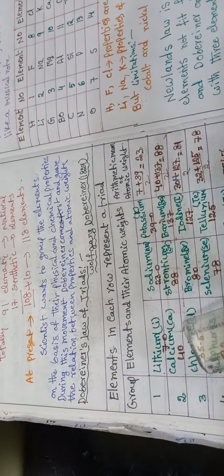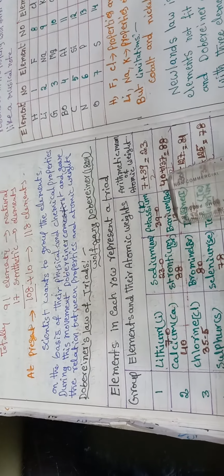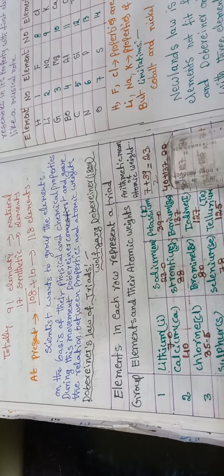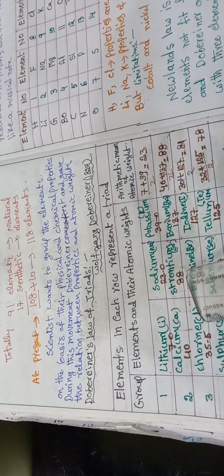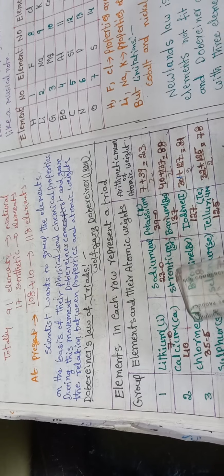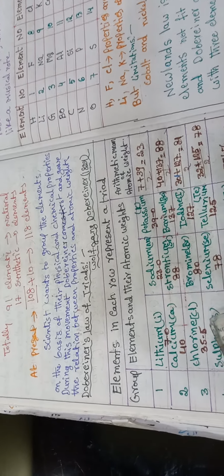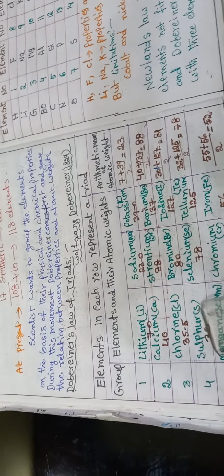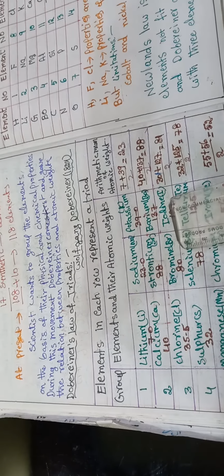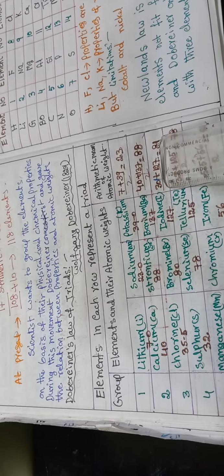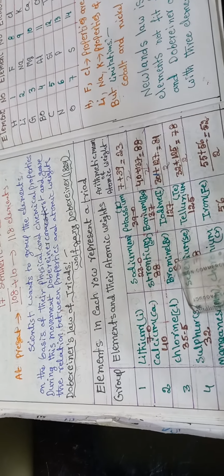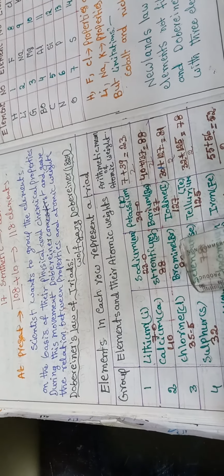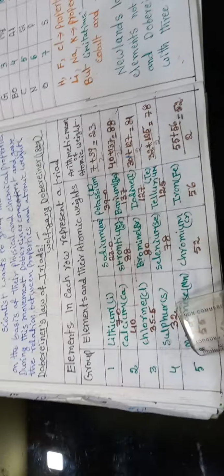Next, calcium and barium: the average atomic weight is 88, which is near the atomic weight of strontium, 88. Chlorine and iodine: the average atomic weight is 81, which is also near the atomic weight of bromine.